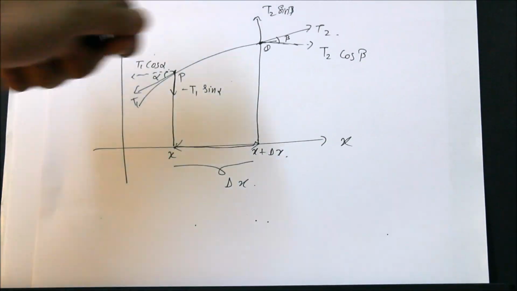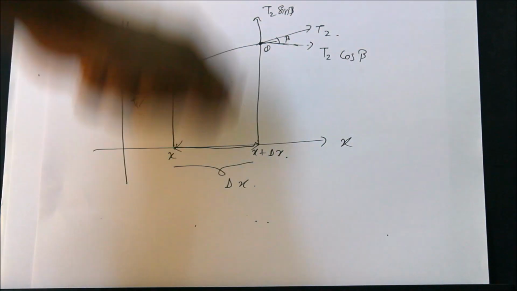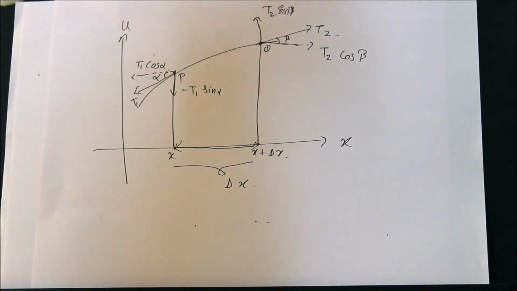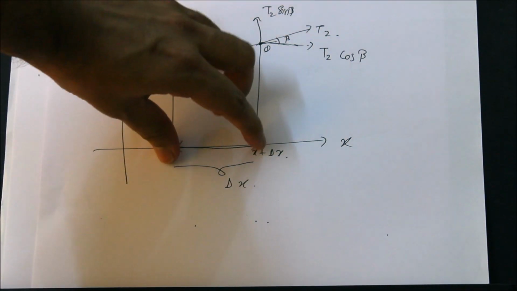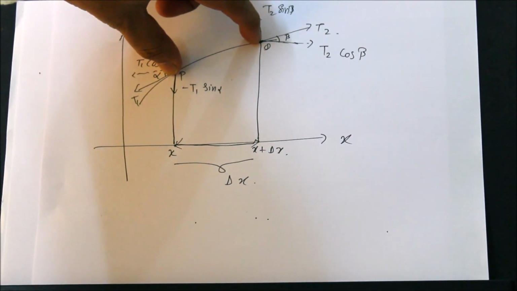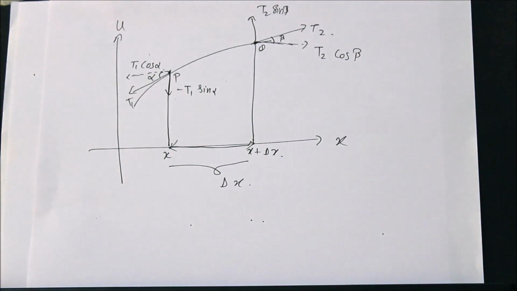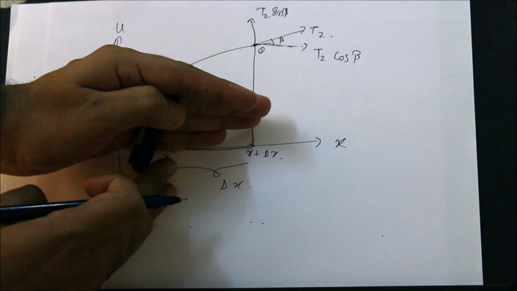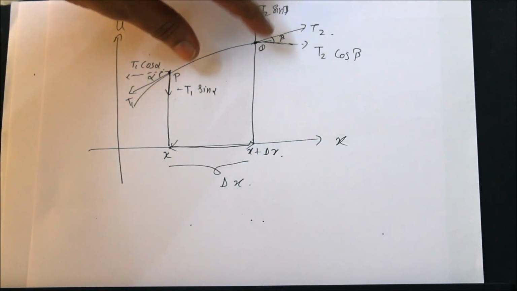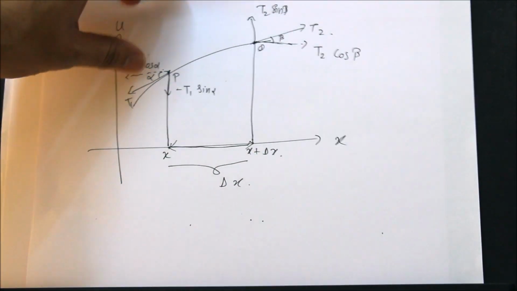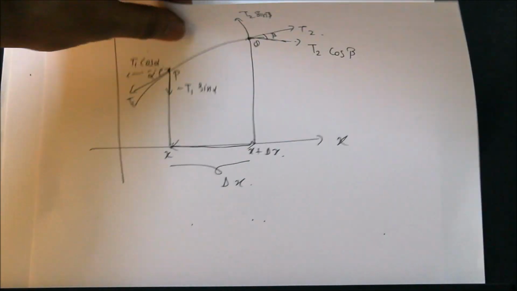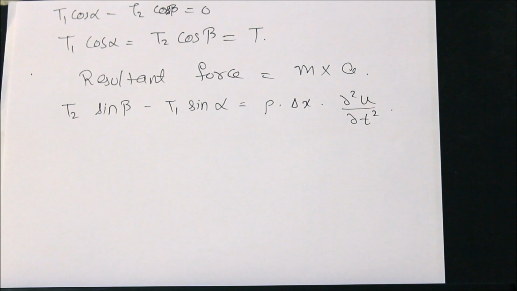If the vibrations are very big, or whenever the displacement is very big, this length need not be the same as this length. To find the length of this curve or arc, I would need the arc length formula, and then integration and all these things will come into the picture. But to avoid that, I am assuming that the vibrations are small, so the string is not going very far. So this length is almost the same as this length, and that's why I am calling it delta x only, because with small vibrations there is not much change in the length.